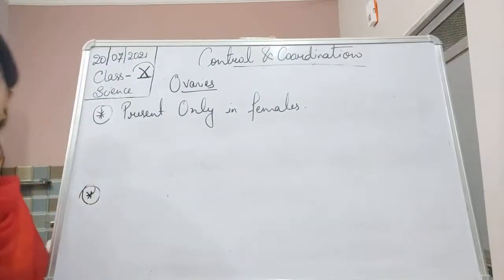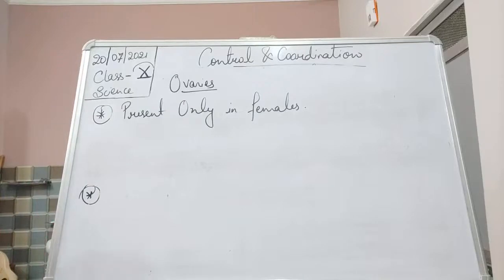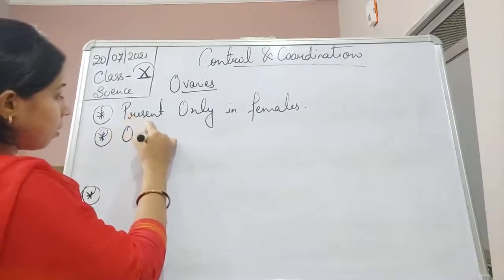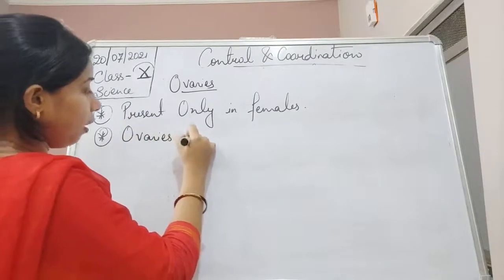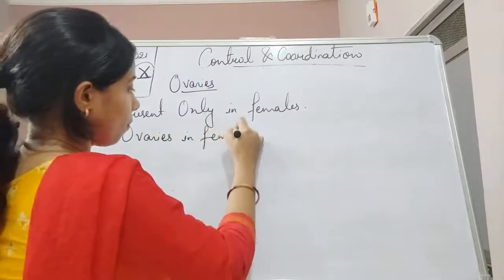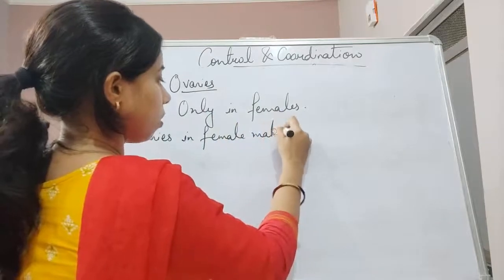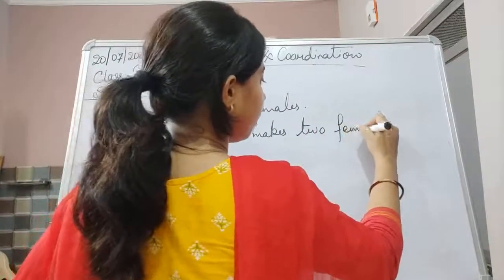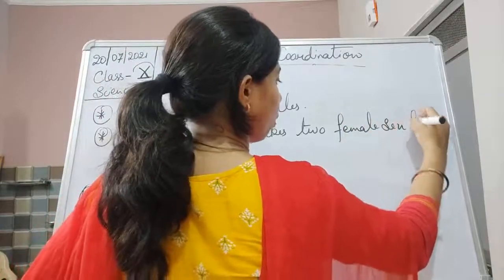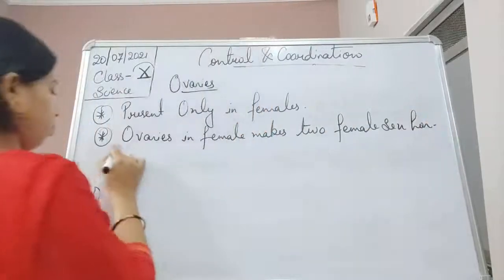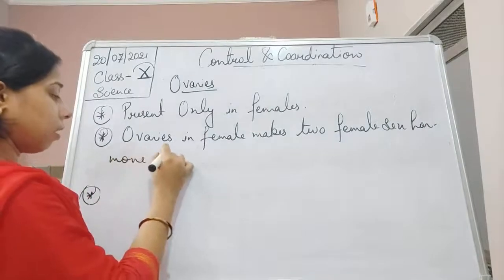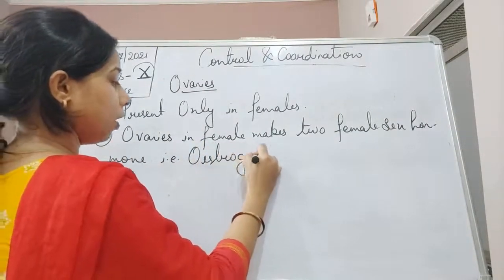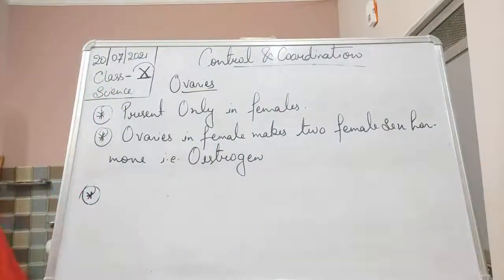Now the ovaries make two female sex hormones, that is estrogen and progesterone.